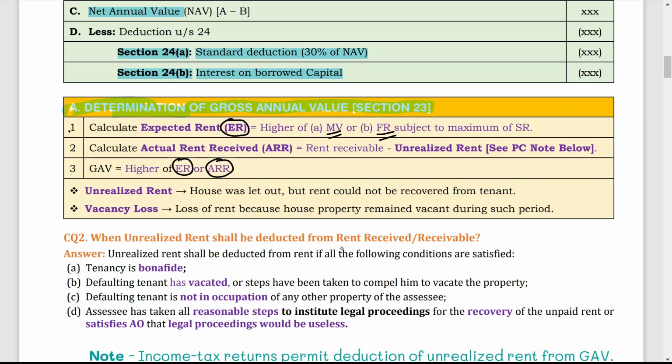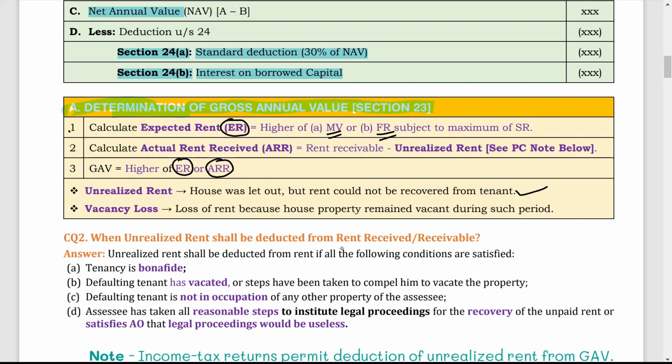Now, unrealized rent means what? The house was let out, but rent could not be recovered from the tenant. That is called unrealized rent. The house was given on a let out basis, but somehow the rent has not been collected from the tenant, and the tenant has not paid the rent. So that will become unrealized rent.